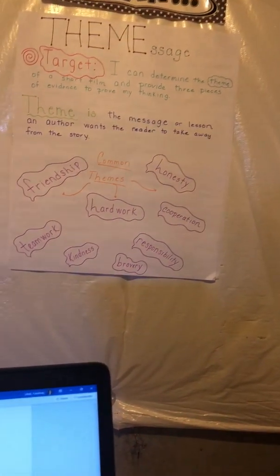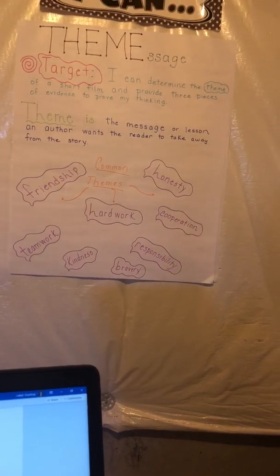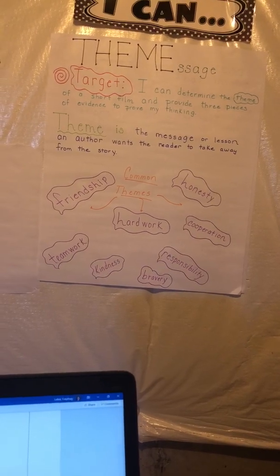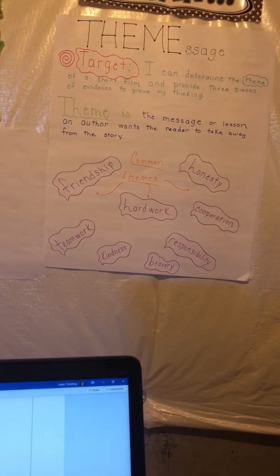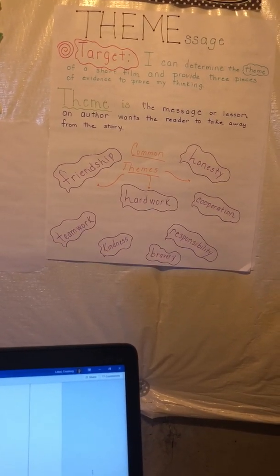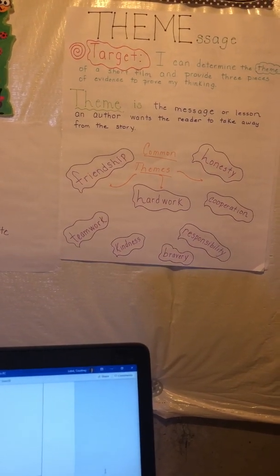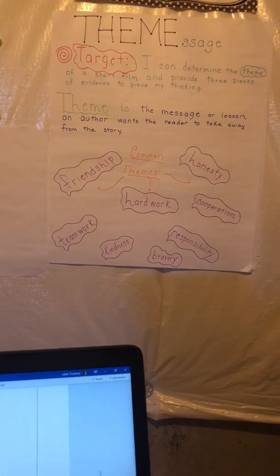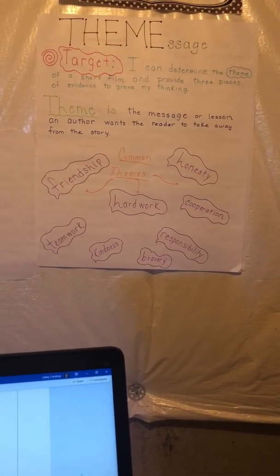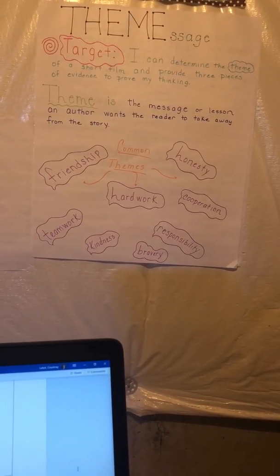So our theme here, our overarching umbrella with all of this, is that little by little does the trick. So doing something in small increments or small pieces can lead up to your result. So just doing a little each day or doing a little work at a time can help you lead to success, just like in this case, the crow. So he worked little by little with these pebbles and was able to do it. It didn't happen overnight. He had to do it just a little at a time to get where he needed to go.